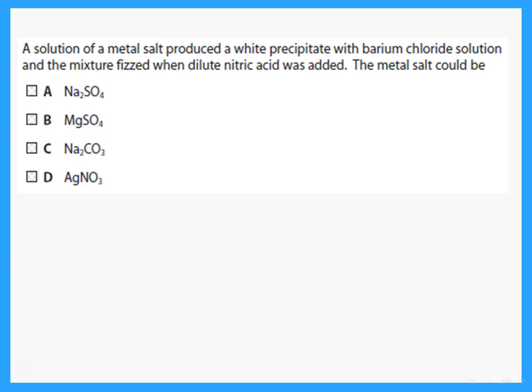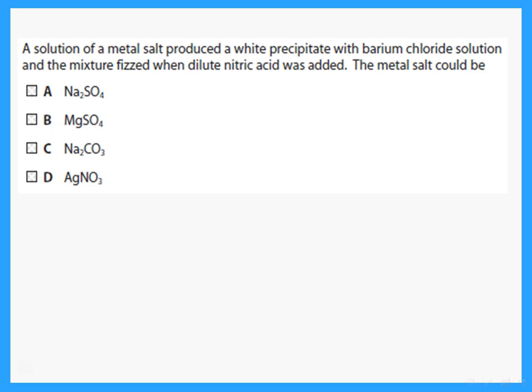A solution of a metal ion produced a white precipitate with barium chloride. Remember that if I add the barium chloride without acid, then the white precipitate that forms could be due to sulfate or to carbonate. It is due to sulfate only if it is acidified barium chloride and I still get a white precipitate. But here he's saying he got a white precipitate with barium chloride.